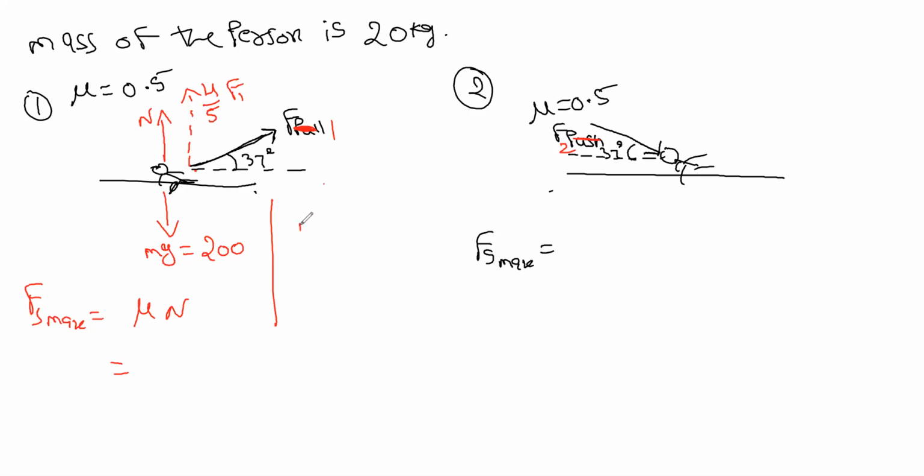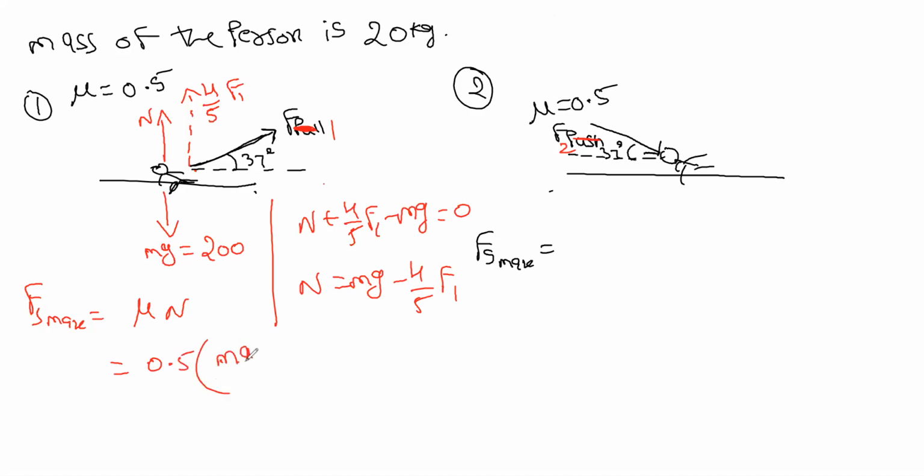So it is n plus 4 by 5 F1 minus mg equals 0. So n equals mg minus 4 by 5 F1. Correct? Here I have 0.5. Take mg because it is constant, minus 4 by 5 F1. This is the Fs max.